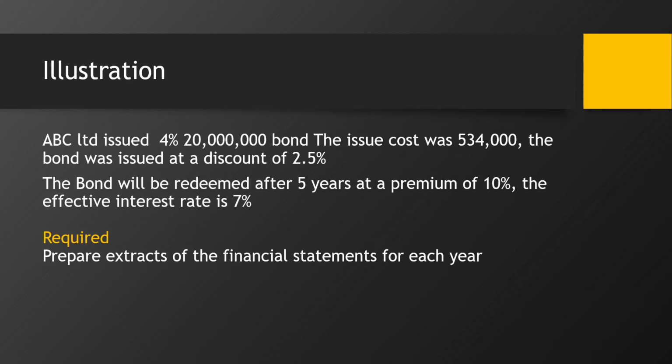The effective interest rate is 7%. You are required to prepare the extracts of the financial statements for each of the 5 years. Let's go ahead and attempt that illustration.